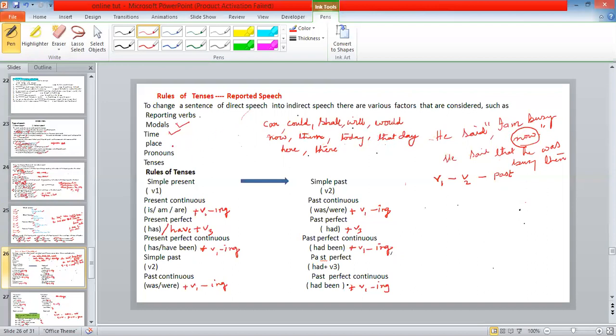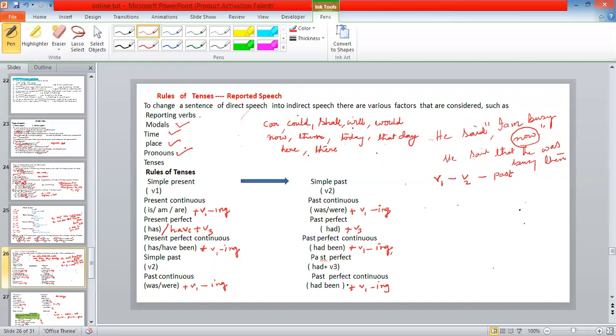Okay. Then another factor is place. Here changes to there. Okay. Suppose he said, he is looking here. How will you change? He said that he was looking there. Here changes to there. So these are the expressions of nearness. Okay, the words depicting nearness become distance. So this is about place.